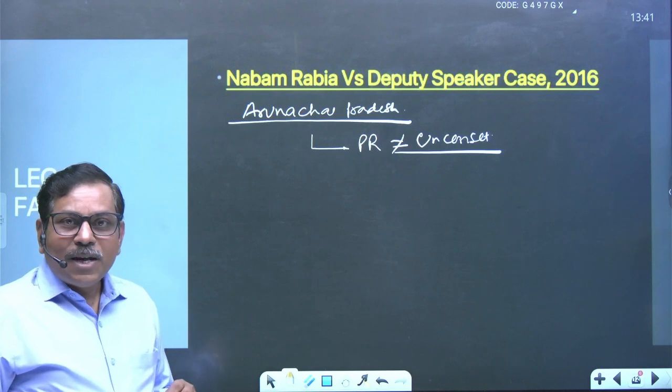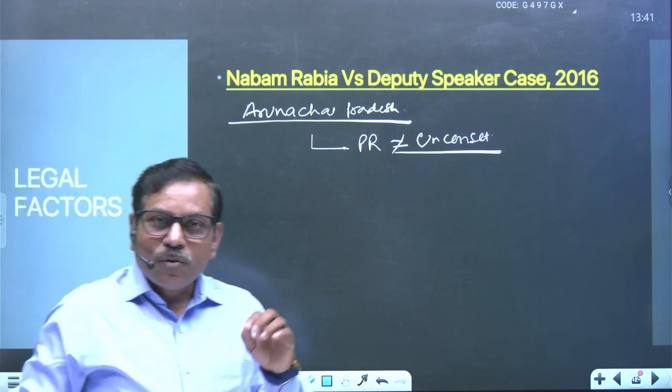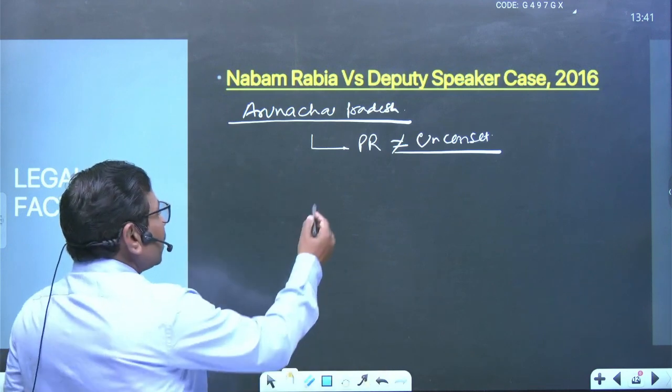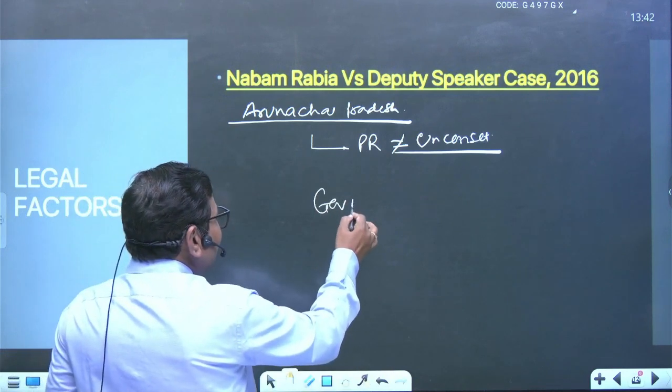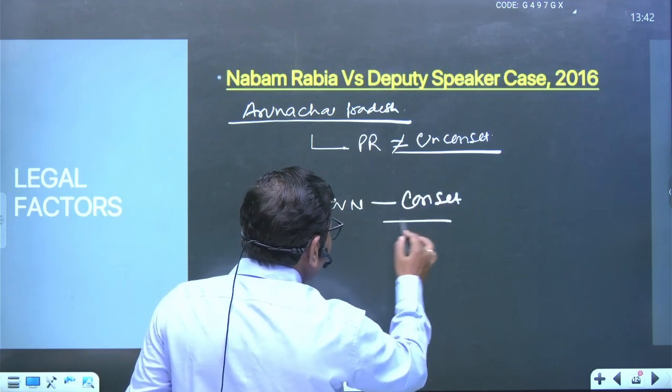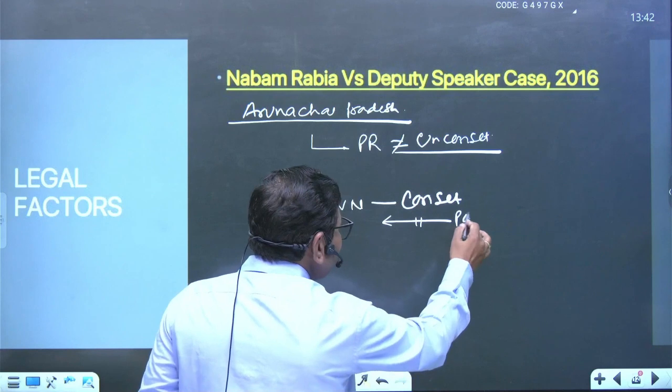Unconstitutional because at that particular time the Supreme Court for the first time very clearly noticed that the governor has to take decision based upon the constitution, not based upon the political leadership, right?